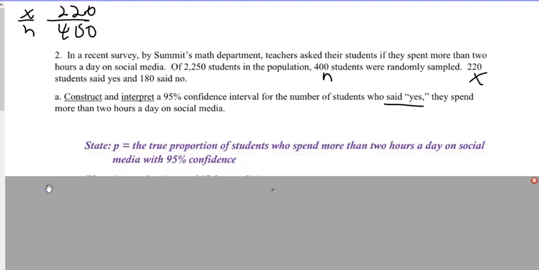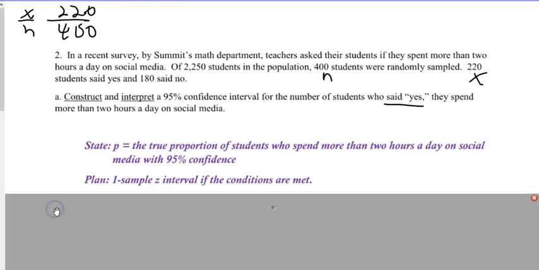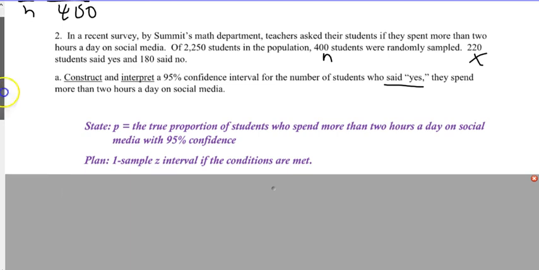So, state P, the true proportion of students who spend more than 2 hours a day on social media with 95% confidence. Same concept. Just take the words true proportion and then fill in the information from the problem. Now, what's my plan? Again, one sample Z interval, if the conditions are met. That's going to be the same statement every time.